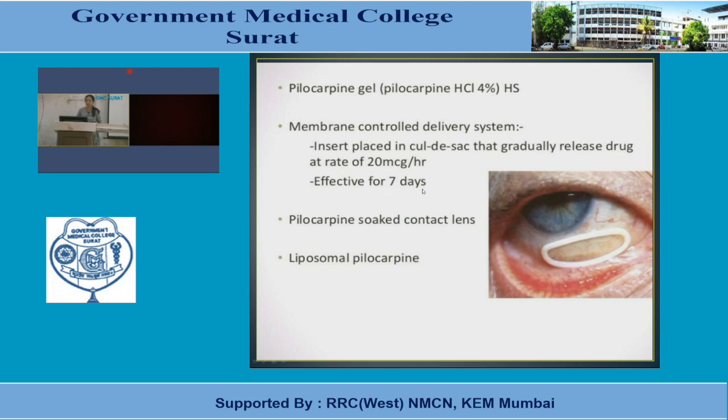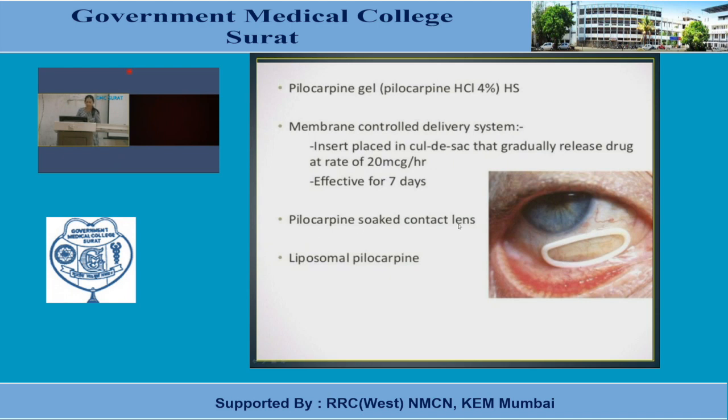We can say it's a depot preparation. A millet shape or small rice shape pellet is available, to be inserted and kept in the sac.